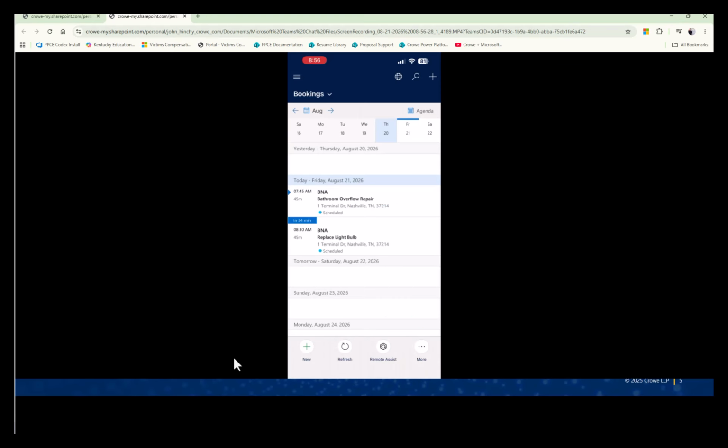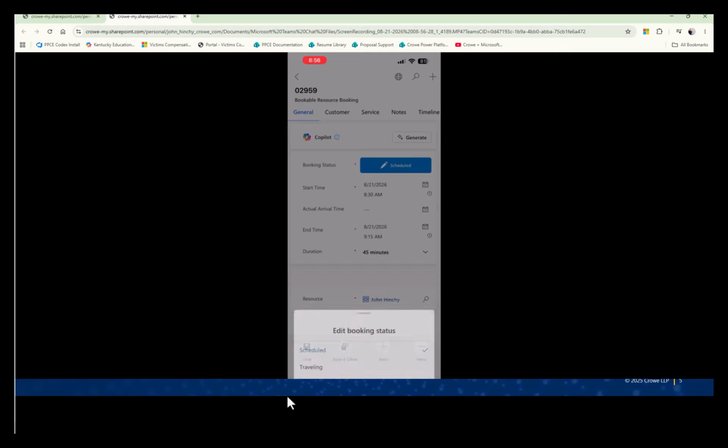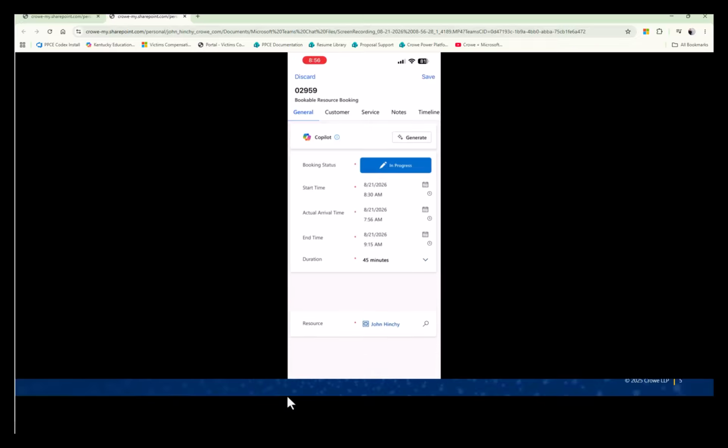After the job is scheduled, the technician can work from the mobile app. Here, the technician can see the booking, review the service tasks, confirm the products and incidents, and update progress directly from the field. This is where the operational plan turns into execution. Instead of relying on paper notes or a separate tool, the technician can complete the visit inside the same platform that the back office team is using.